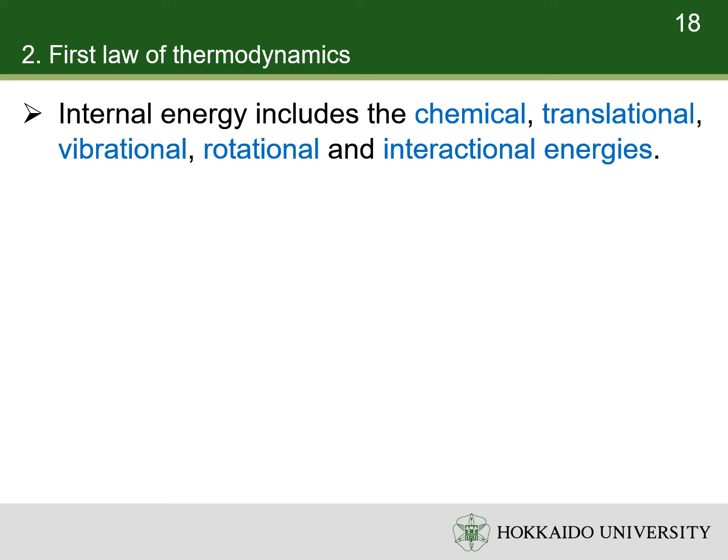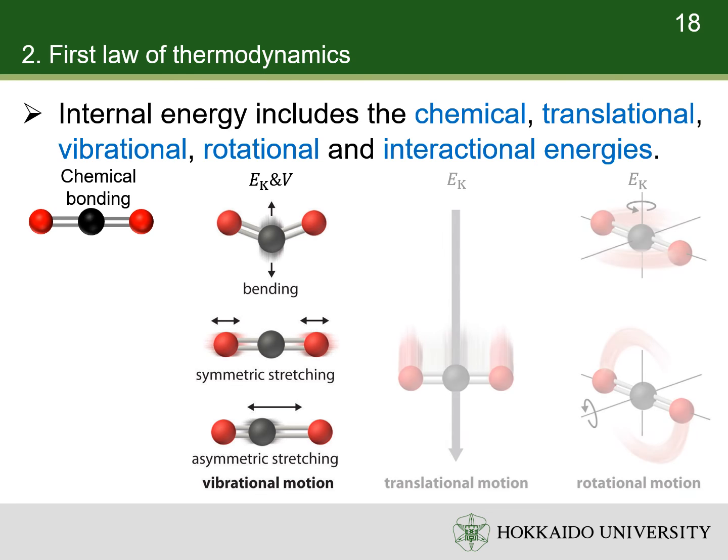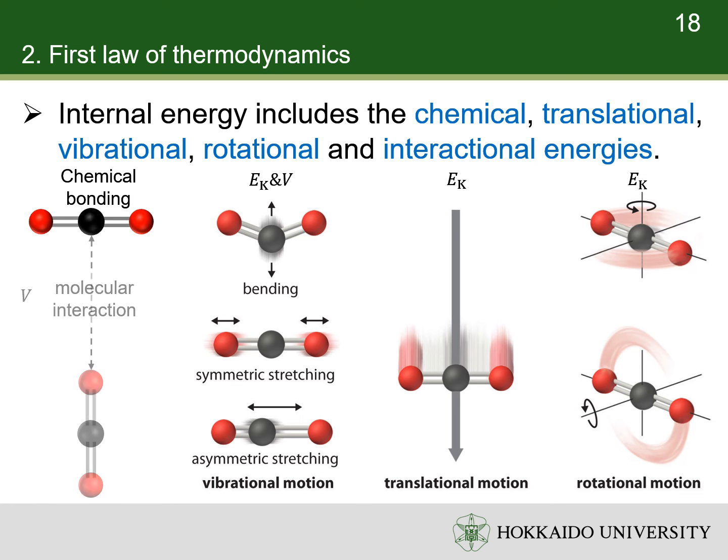In chemistry, the internal energy includes chemical energy stored in chemical bonds, and kinetic and potential energy of the atoms. For example, the vibration of atoms in molecules store potential and kinetic energy. The rotation and translation of molecules store kinetic energy. The interactions between molecules store potential energy.